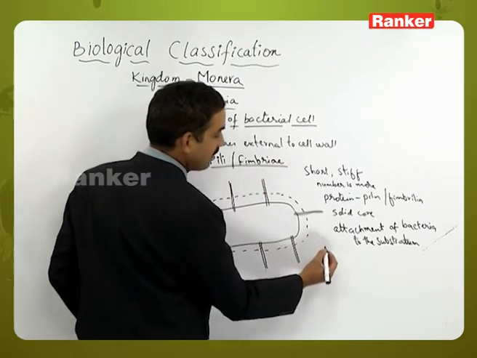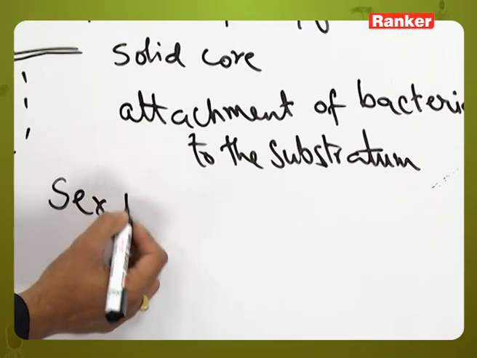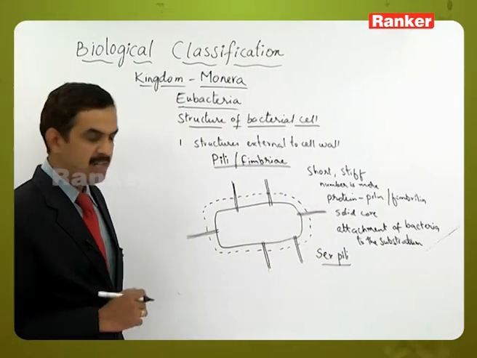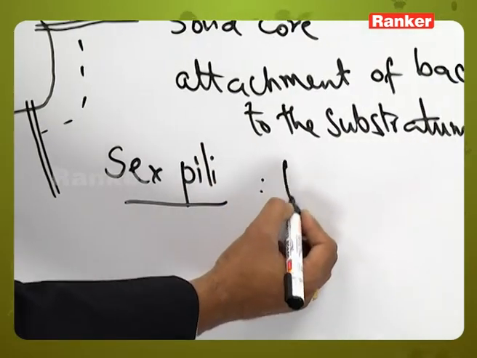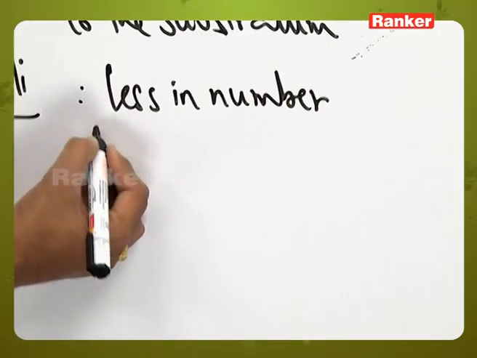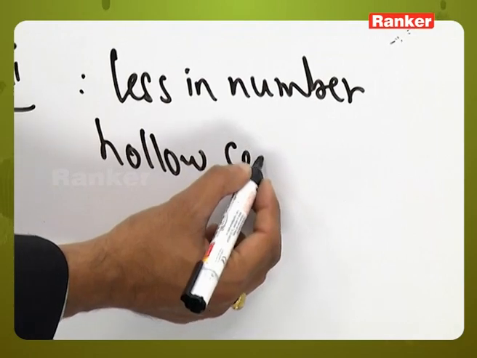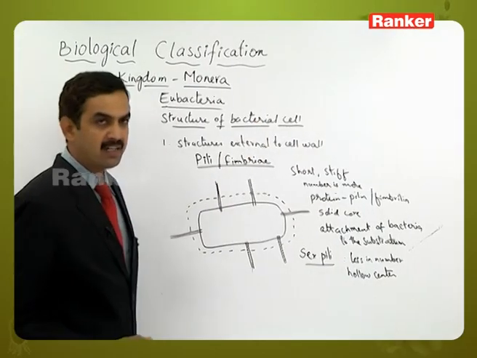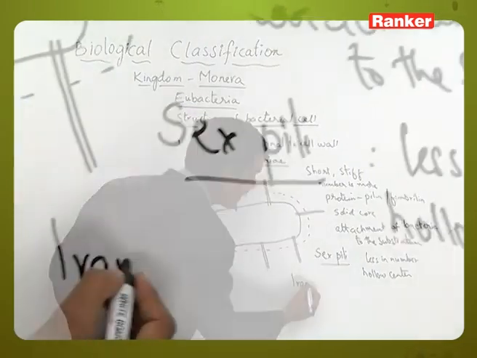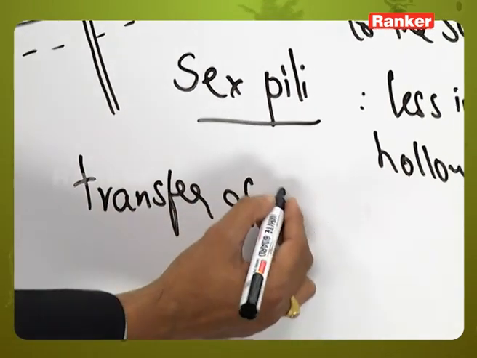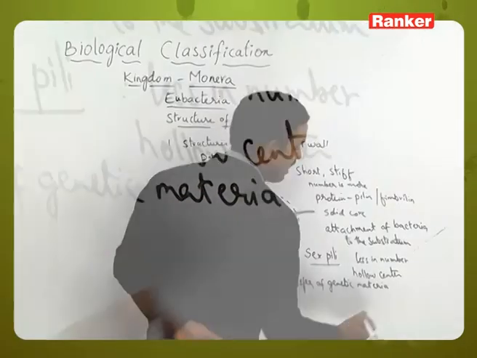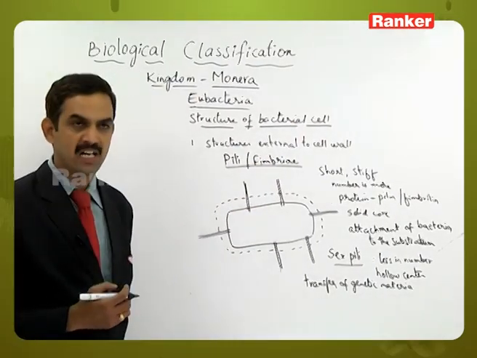Among the pili, some special types are called sex pili. How do sex pili differ from normal pili? Sex pili are comparatively fewer in number than normal pili, and they have a hollow core. The central part is hollow, and this hollow structure helps in the transfer of genetic material from one bacterium to another during the process of conjugation.